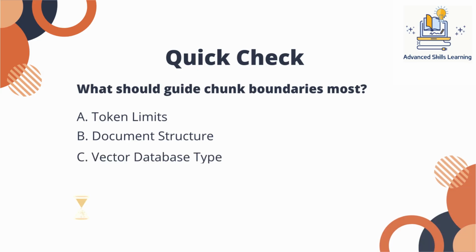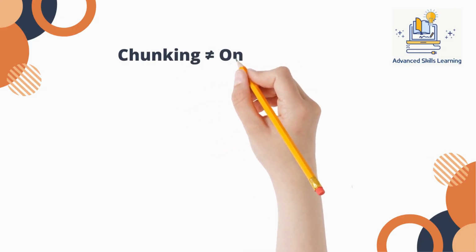Quick check. 2 seconds. What should guide chunk boundaries most? A. Token limits. B. Document structure. C. Vector database type. Keep your guess. The answer is B. Document structure. Token limits are constraints you work within, not goals you optimize for.